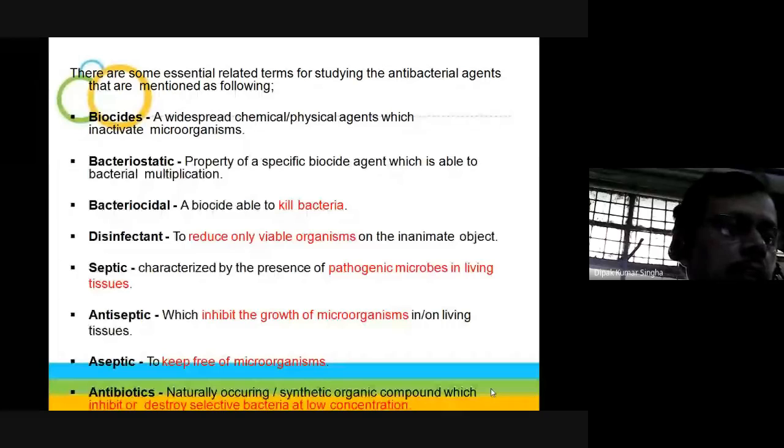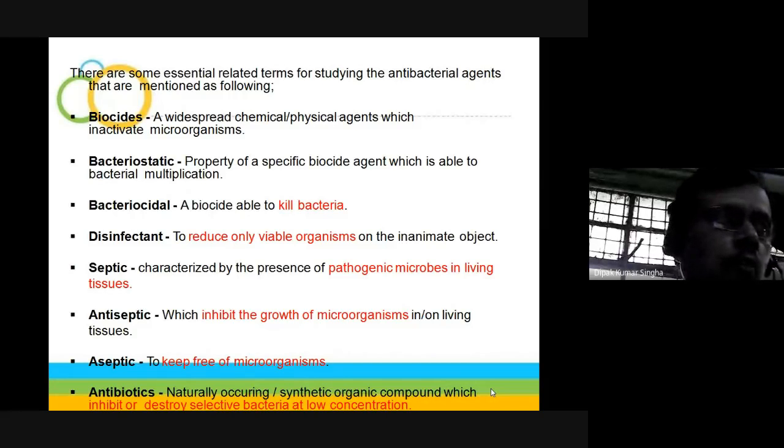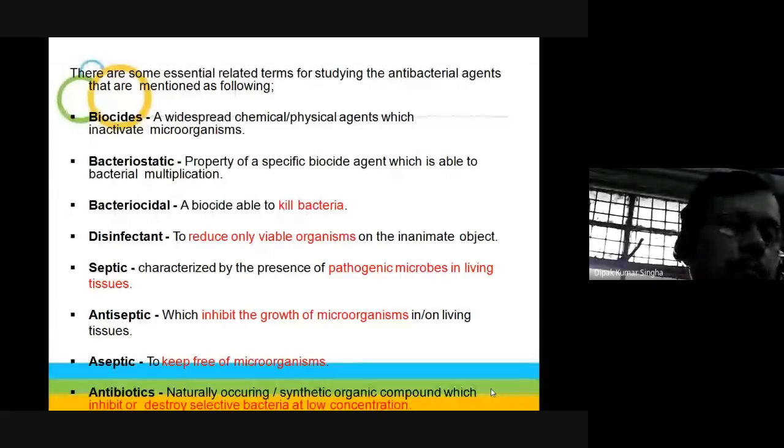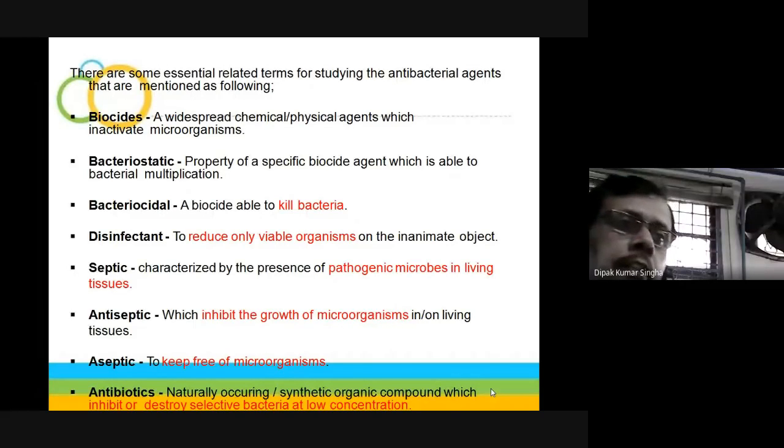Antibiotics are generally produced naturally or by a synthetic procedure from one microorganism, and they are used against another microorganism to kill it or inhibit its growth at low concentration. That is called the minimum inhibitory concentration. That is called the antibiotics. So these are very important terms. Remember them in microbiology, and in pharmaceuticals also. So be careful, learn about it and remember it. These are the terms.